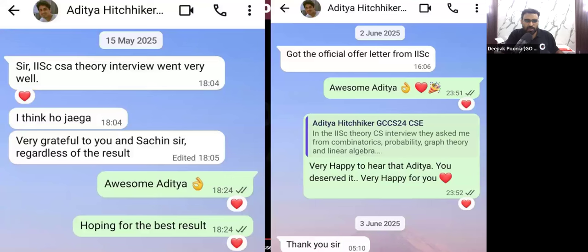And also let me tell you about Aditya. Aditya has joined IISc Bangalore. Aditya sent me a message on 15th May that the IISc Bangalore CSA theory interview went very well. I think ho jayega. And this was my reply, hoping for the best result. And he sent this message on 2nd June that he got the official offer letter from IISc Bangalore. Now he has joined IISc Bangalore.